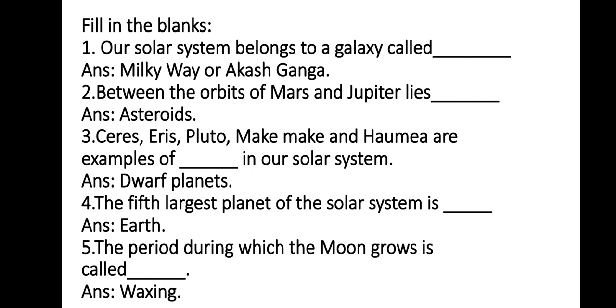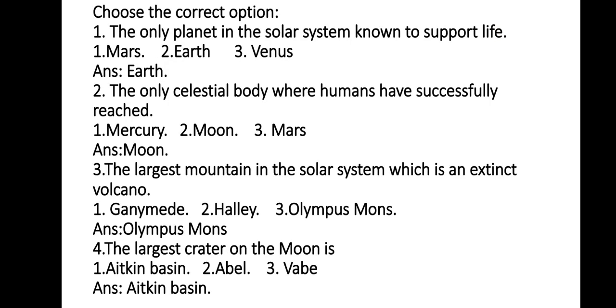Ceres, Eris, Pluto, Makemake and Haumea are examples of dwarf planets in our solar system. Number 4. The fifth largest planet of the solar system is Earth. Number 5. The period during which the moon grows is waxing.